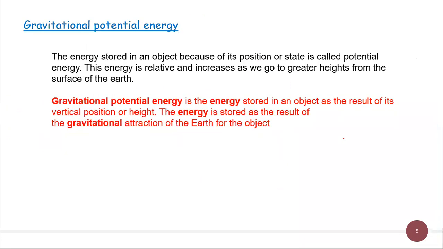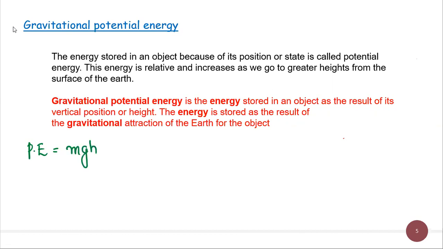Now let us discuss gravitational potential energy. What is gravitational potential energy? You know about the potential energy. What is potential energy? Energy stored in an object due to its position or state is called the potential energy. And we have learned the formula also, mgh.